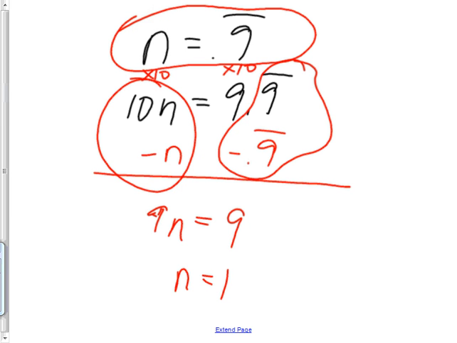Wait, hold on. How come you can subtract the N if you're multiplying it by 10? You can subtract any number you want as long as you do it to both sides. I just chose to subtract N instead of subtracting 0.9 repeating. They're the same thing. I mean, this and this are the same thing. It says so right here.